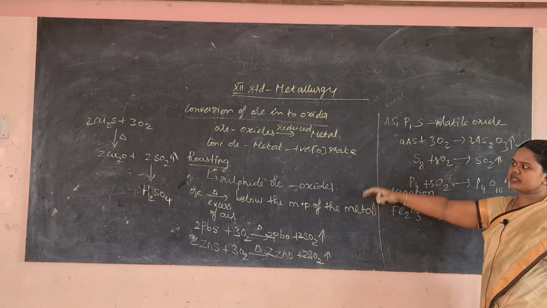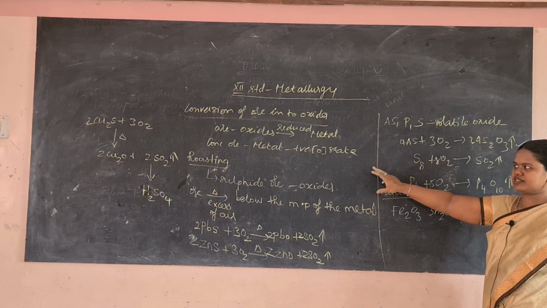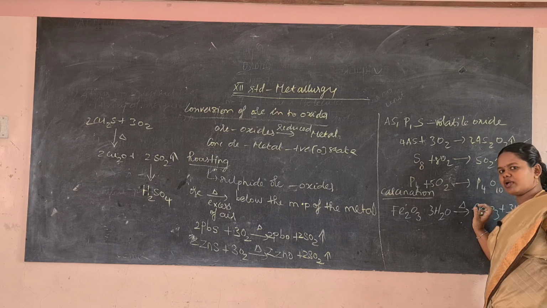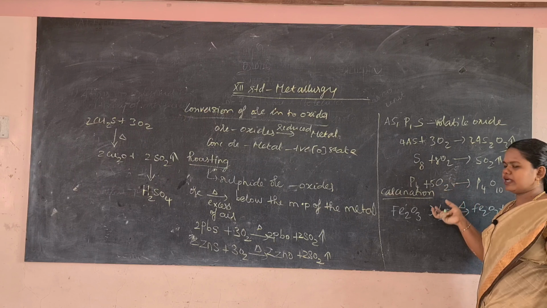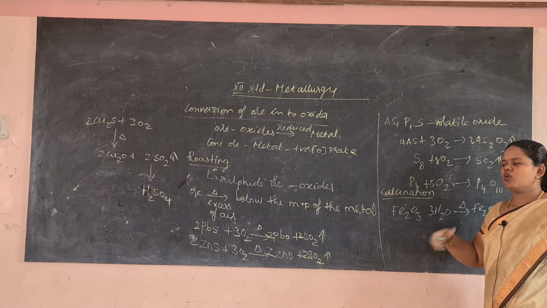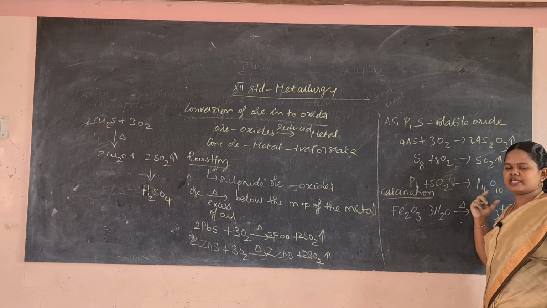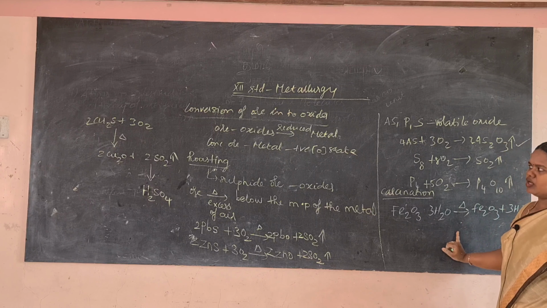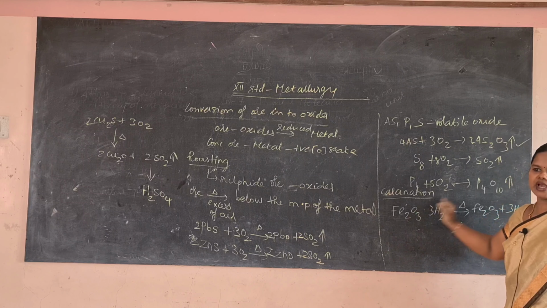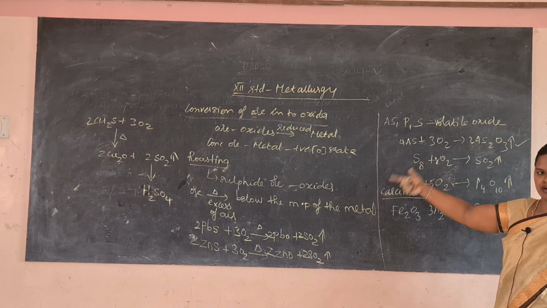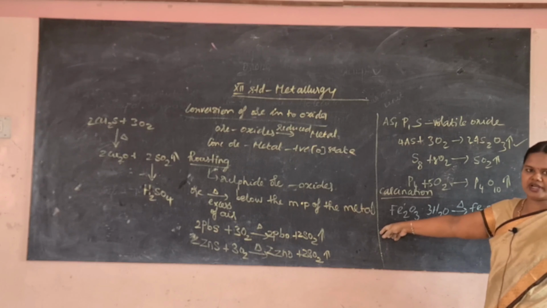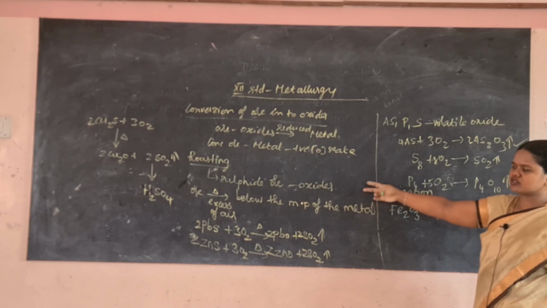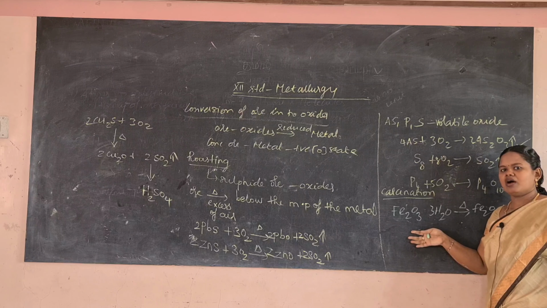So we have completed the roasting and calcination. This is the first step, that is the conversion of ore into metal oxide. So today we have learnt about the roasting process and the calcination. What are the steps involved in roasting? What are the changes that take place in roasting, and what are the changes that take place in calcination? Examples for roasting and examples for calcination. This can be asked in short answer, not in 5 marks. This is the second step in the extraction of the metal. First one, concentration of the ore, and next one, conversion of the ore into metal oxide. So this can be asked in short answer or one word.